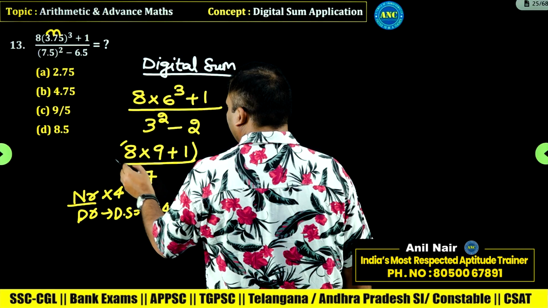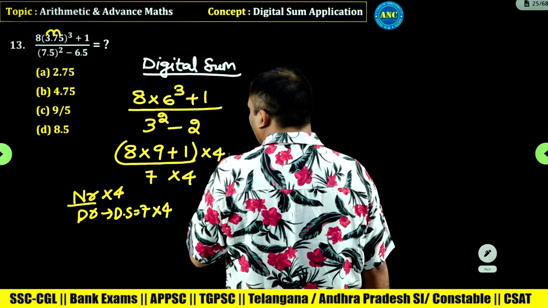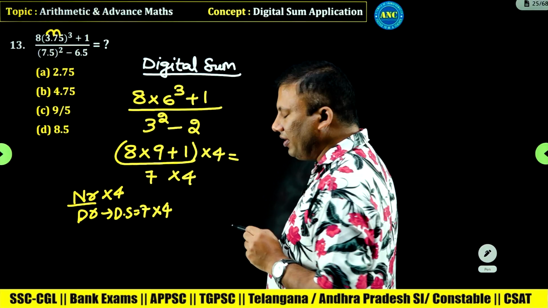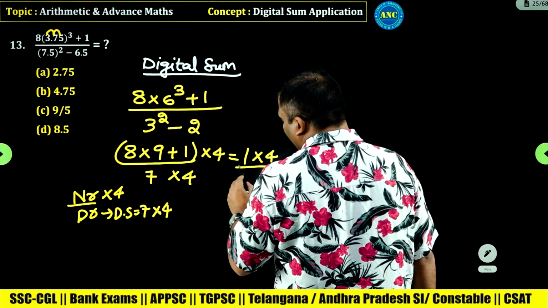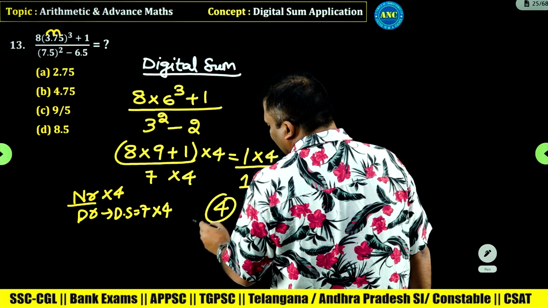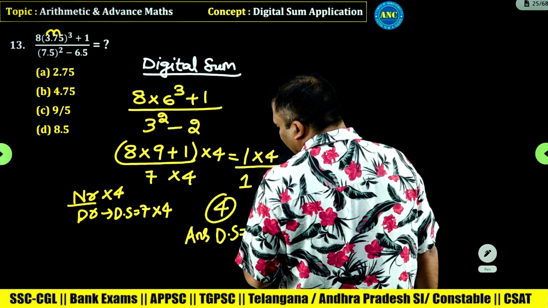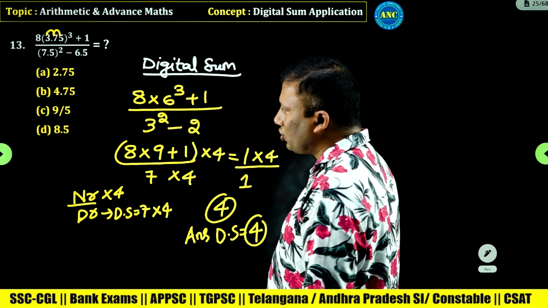So the numerator becomes into 4 and the denominator becomes into 4. 8 9s are 72, 72 plus 1, 73, 10, 1. 4 1s are 4. The answer digital sum should be 4.